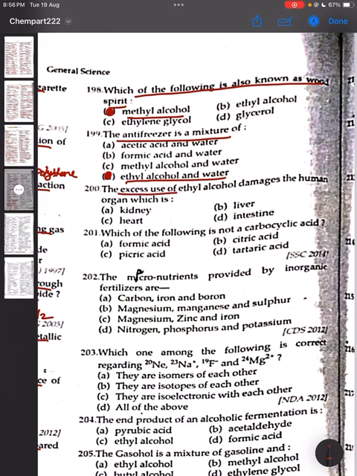Question 200. The excess use of ethyl alcohol damages the human organ which is? Liver. Option B is the correct answer. Which of the following is not a carbocyclic acid? Picric acid. Option C is the correct answer.